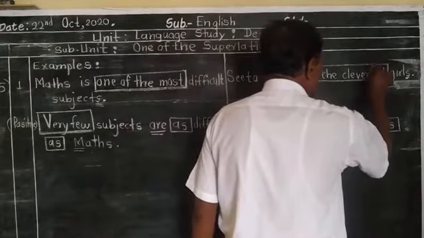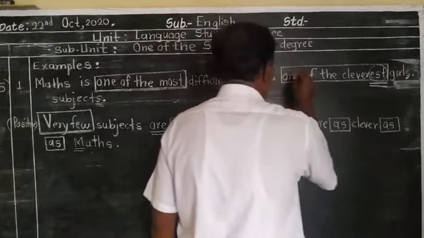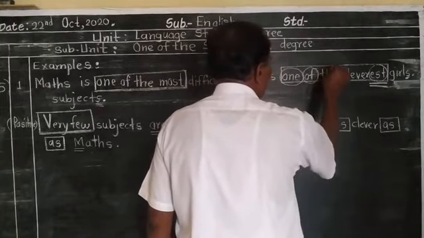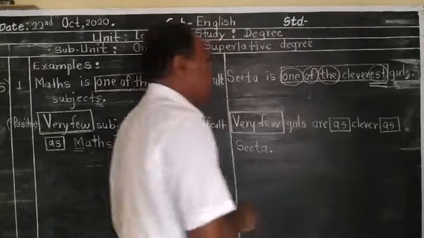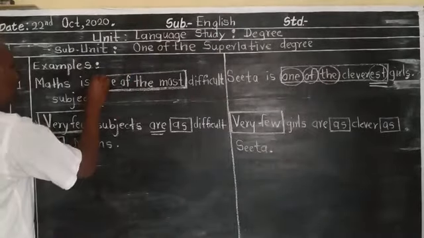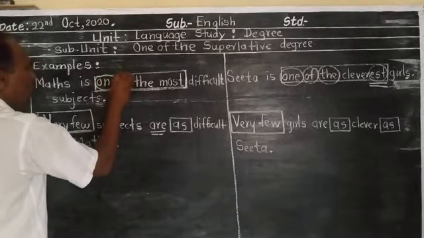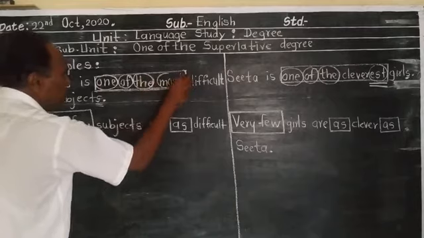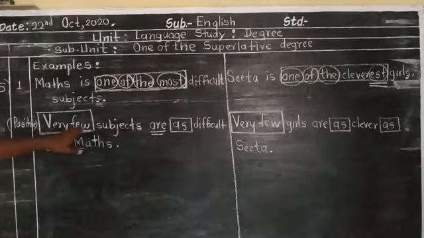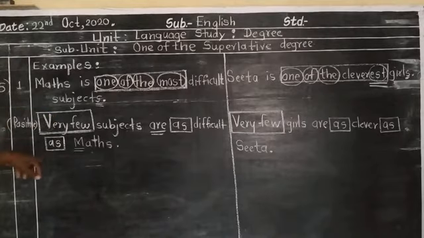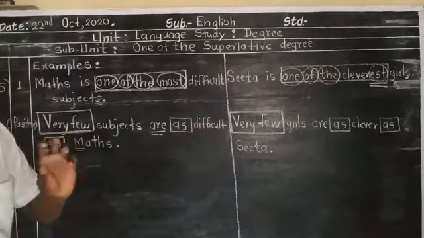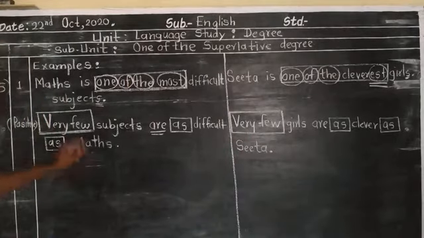est is omitted. One of the and most are omitted here. Look here. The positive degree of this sentence is like this, and the positive degree of this sentence is like this. We have two types of sentences.